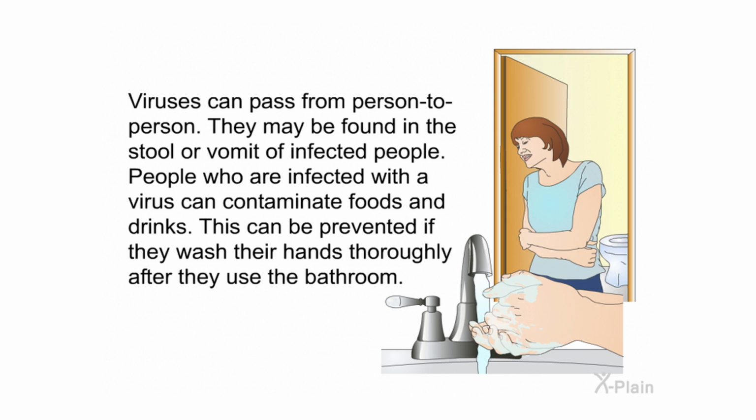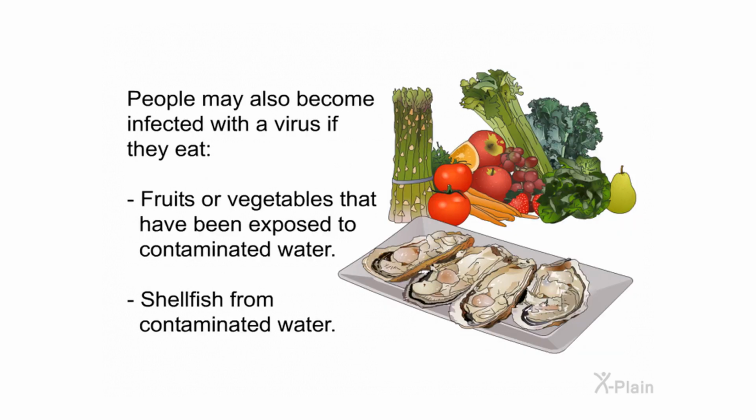Viruses can pass from person to person. They may be found in the stool or vomit of infected people. People who are infected with a virus can contaminate foods and drinks. This can be prevented if they wash their hands thoroughly after they use the bathroom. People may also become infected with a virus if they eat fruits or vegetables that have been exposed to contaminated water, or shellfish from contaminated water.